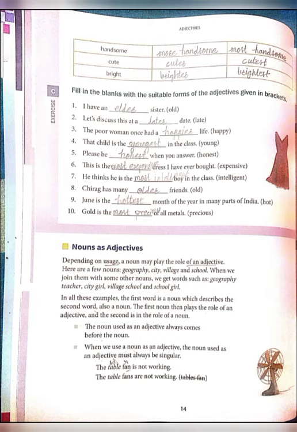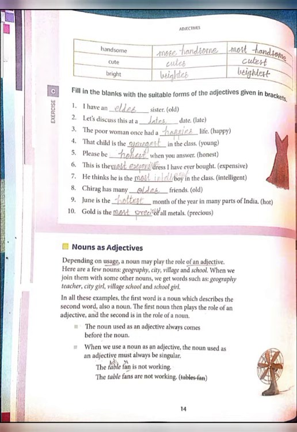Answer is this. Chirag has many dash friends. The word many shows comparison, so the comparative degree of old is older. June is the dash month of the year in many parts of India. The June has been compared with all the months, so it would be hot, hotter, hottest.